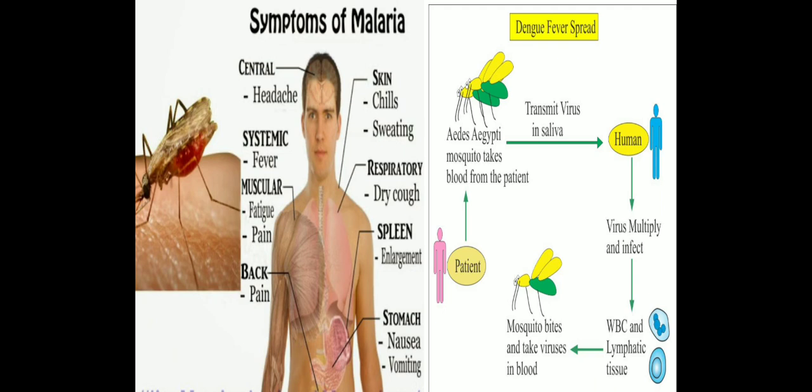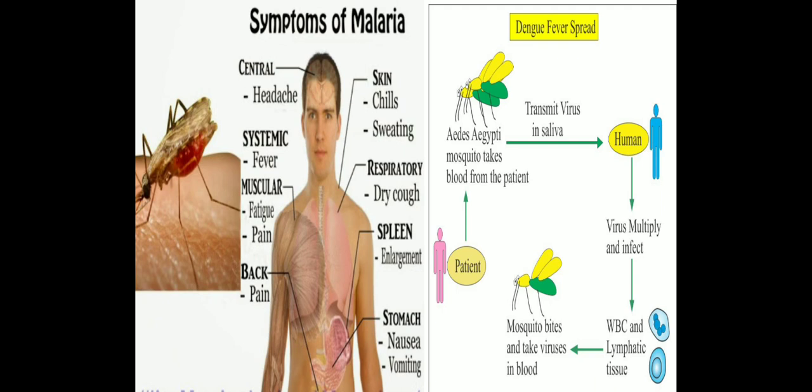The symptoms of malaria, which is caused by the female Anopheles mosquito, are headache, sweating, dry cough, stomach pain, body aching, muscular aching, etc. And a person having dengue also gets sickness several times. You can see a cycle over there.